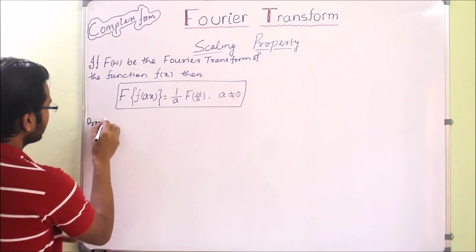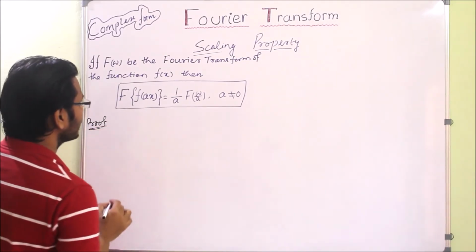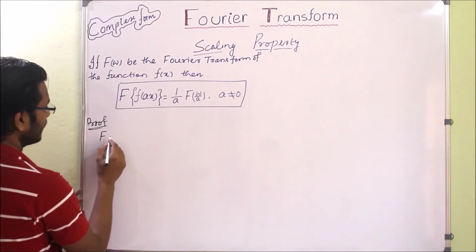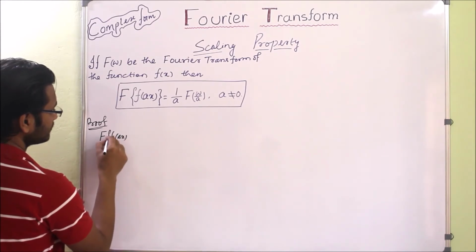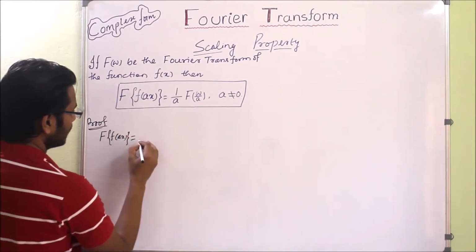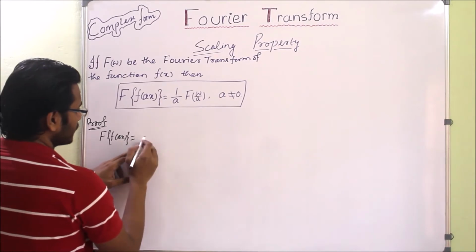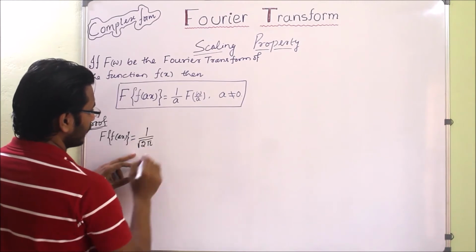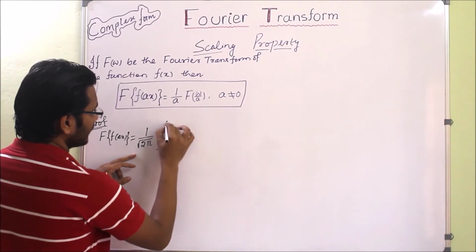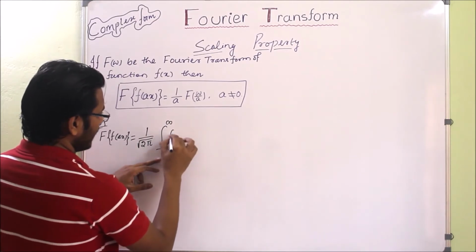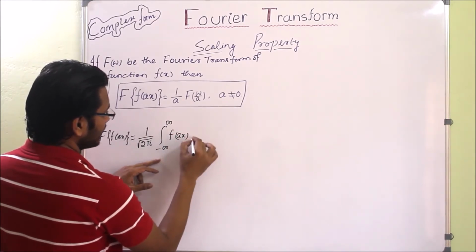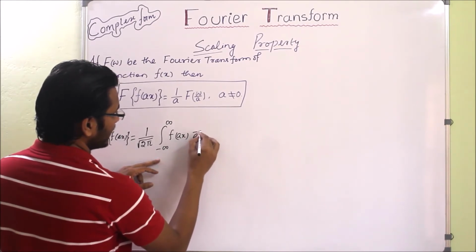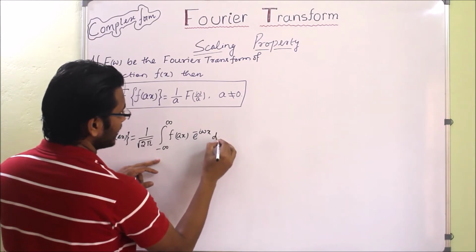We will see the proof. The proof is very simple, but it is effective. We will start with the LHS. The LHS is the Fourier transform of f of ax. We have to apply the formula. The formula is 1 by square root of 2 pi times the integral from minus infinity to infinity of f of ax into e to the power minus iwx dx.